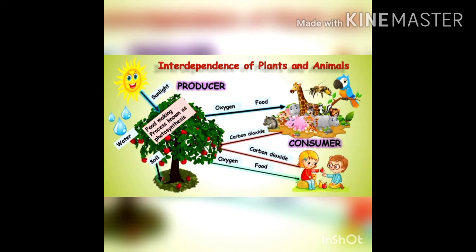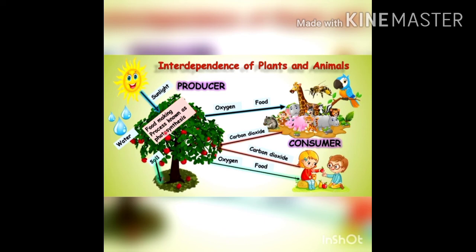They take energy stored in plants as food, thus they consume, that is, they eat or drink, so they are the consumers. So they consume food from plants because they are unable to make their own food. I hope this complete circle is clear to you about the interdependency of plants and animals.